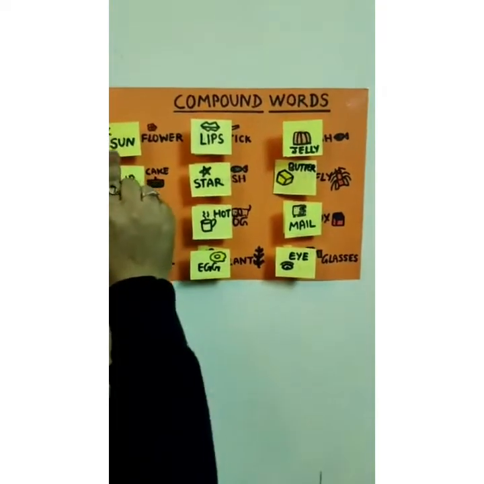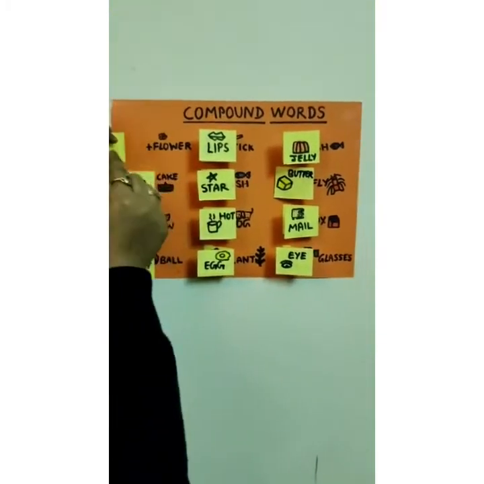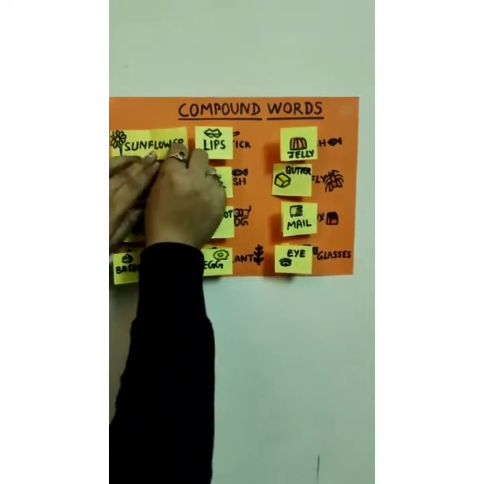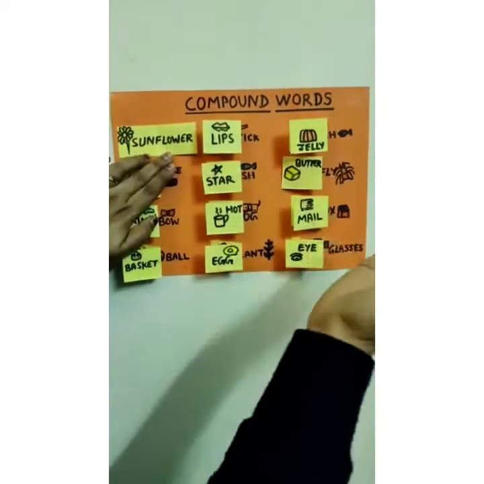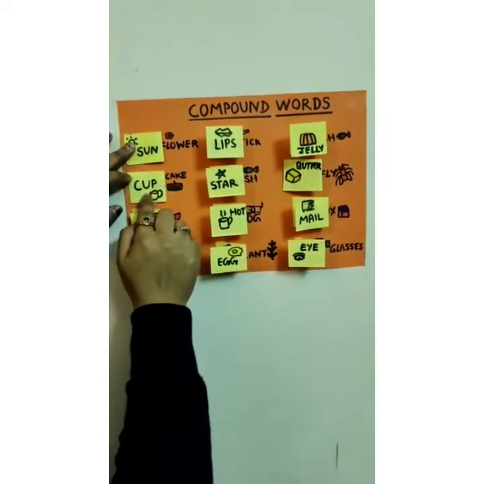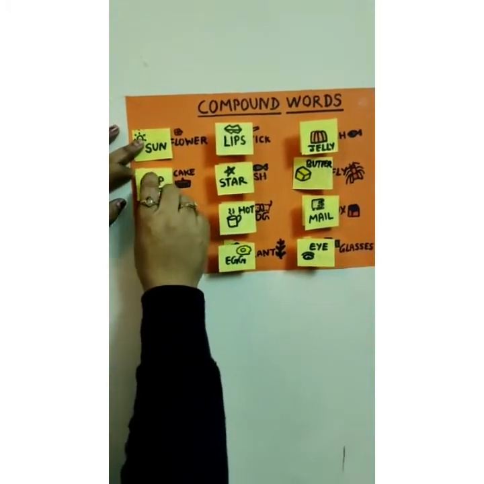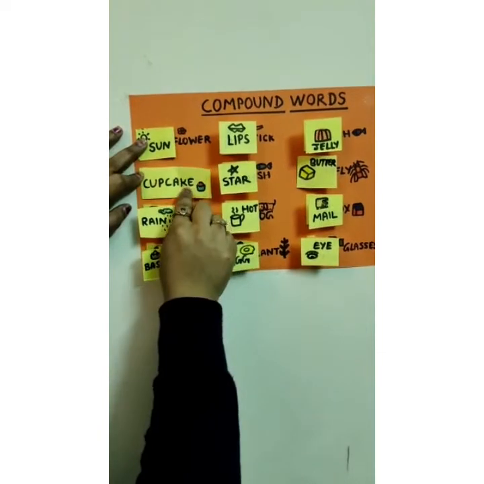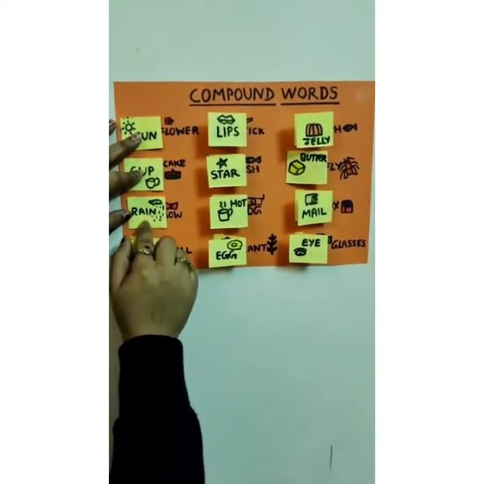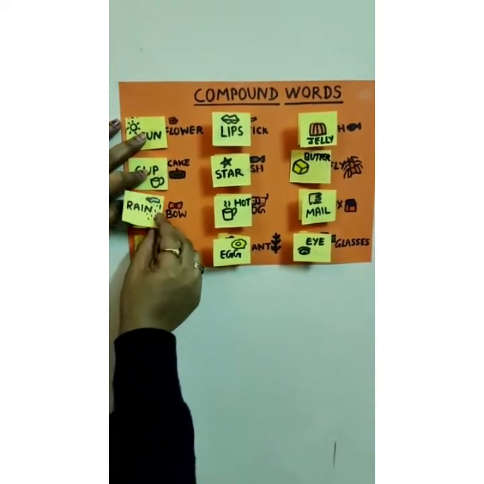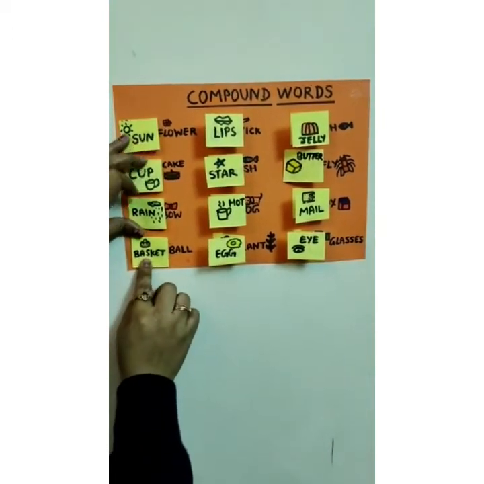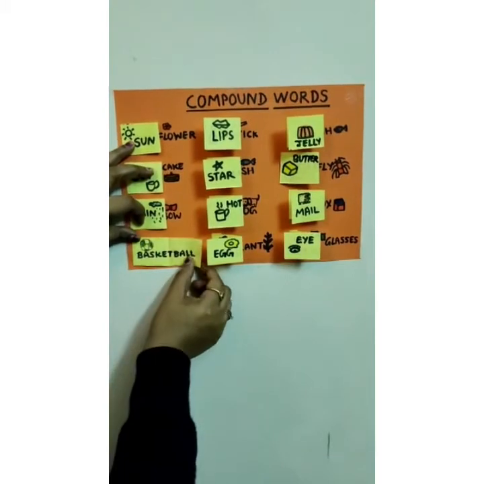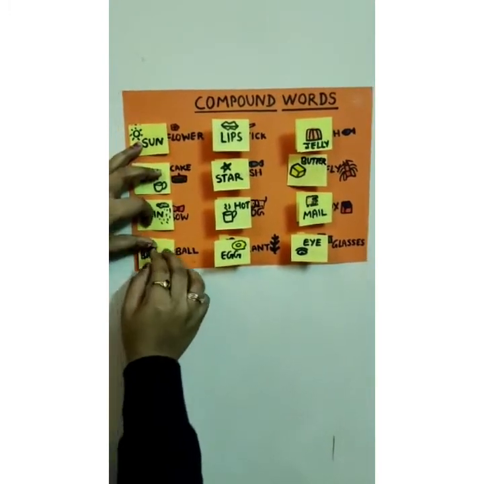Compound words like sun plus flower will become sunflower. A new word is formed with a new meaning. Cup plus cake will become cupcake. Rain plus bow will become rainbow. Basket plus ball will become basketball.